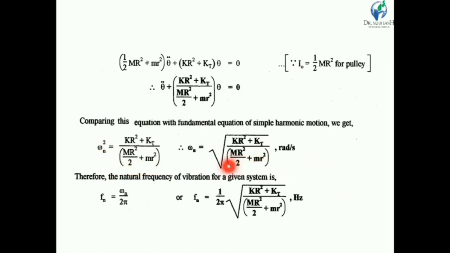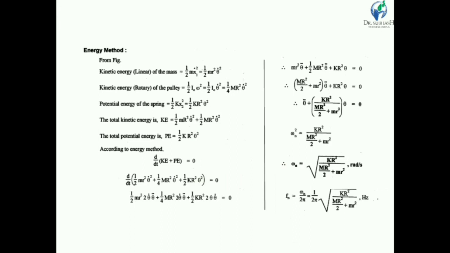So the natural frequency fn is equal to 1 upon 2 pi under root (K R square plus KT) divided by (M R square by 2 plus m r square). This is the natural frequency of the system, and we have derived this equation by using the equilibrium method.